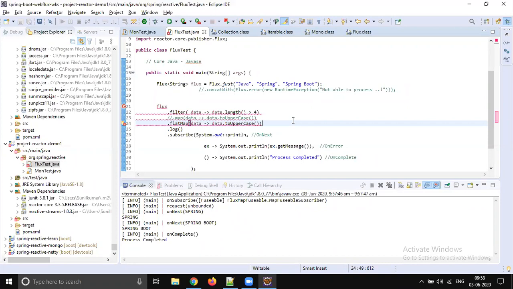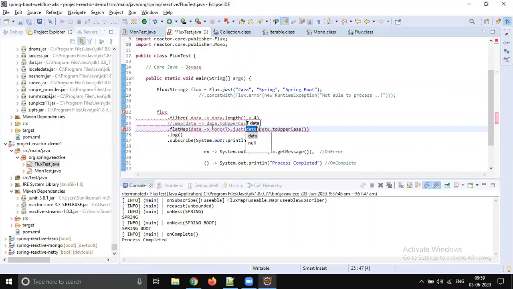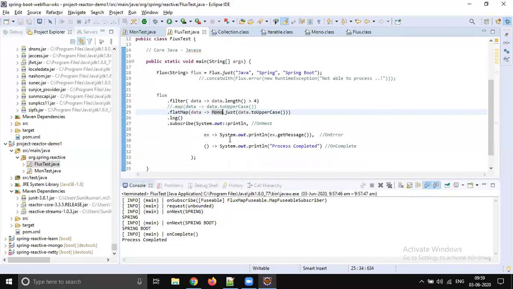You get an error because when you use the map operator, the default return type is going to be Flux. But when you use flat map, you have to make sure you are returning the data in terms of publishers, so you have to return a Mono.